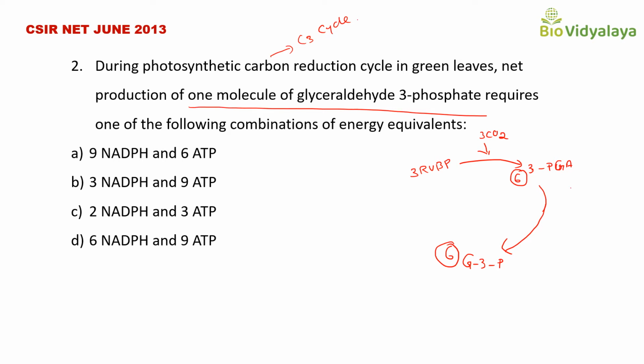So for reducing 6 molecules of 3-phosphoglyceric acid, we need 6 ATP and 6 NADPH.